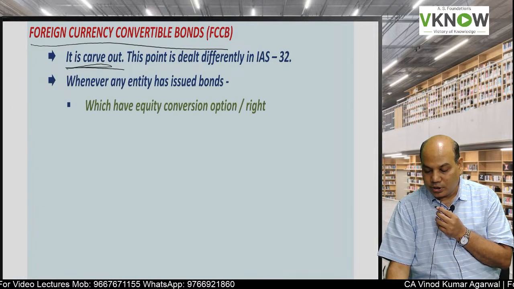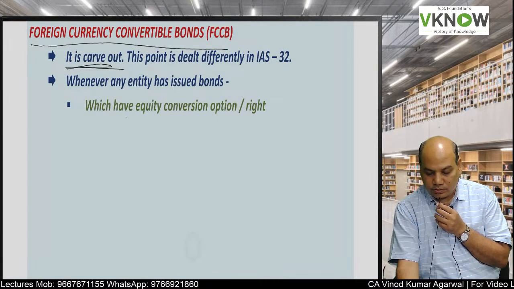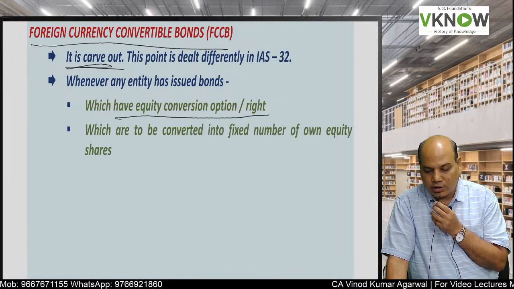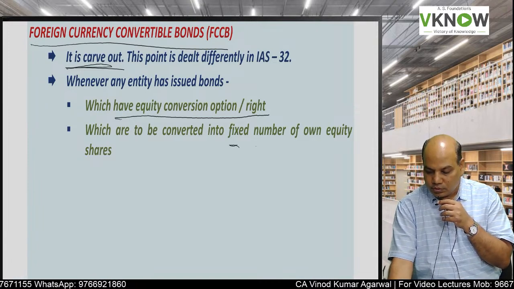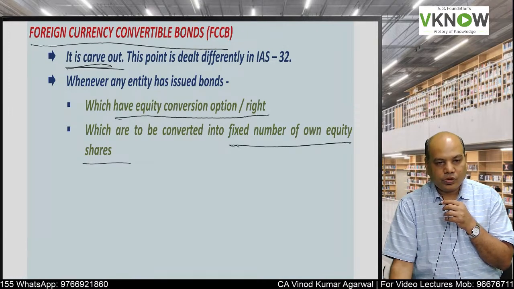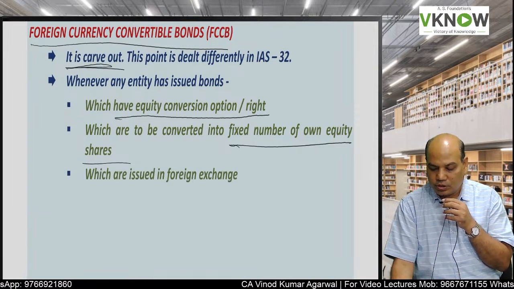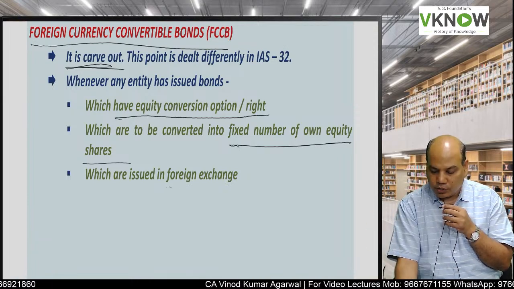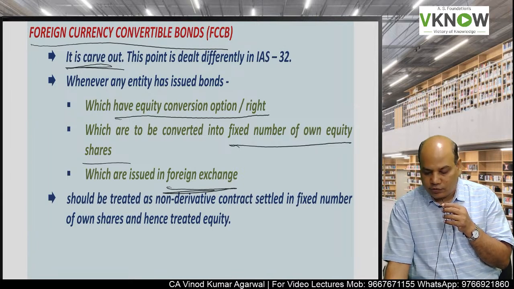Now whenever a company issues a bond which is a foreign currency convertible bond, there is an equity conversion option or right. That means the holder will get a certain fixed number of own equity shares, and these bonds were issued in foreign exchange.